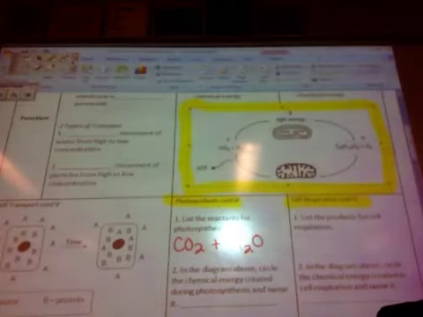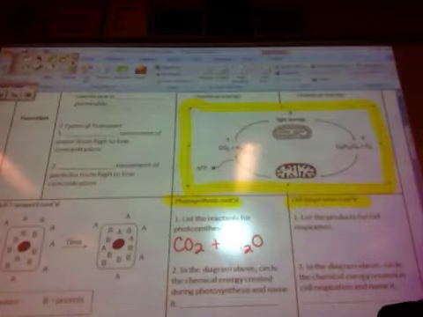Moving down the page again, we're going to look at the figure over here, because we're looking at photosynthesis and cellular respiration continued. So first they want us to list the reactants in photosynthesis. The reactants in photosynthesis are CO2, carbon dioxide, and water, dihydrogen monoxide.